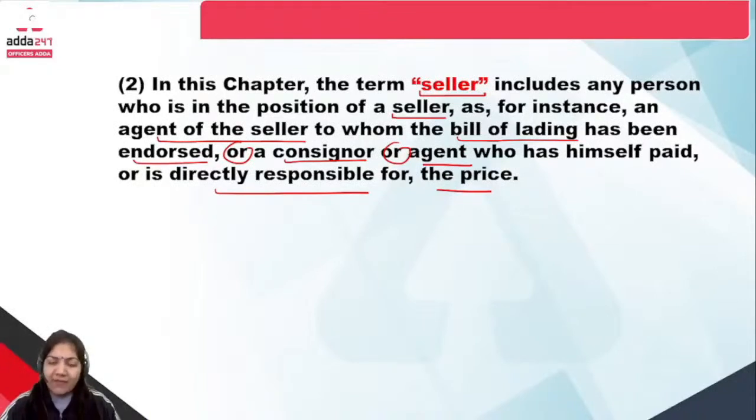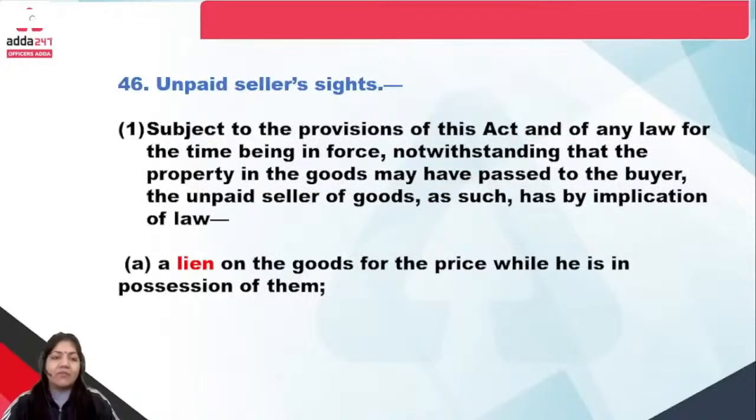I hope the definition is clear to all of you. Now, the main thing that we have to discuss is the rights of the unpaid seller. The right of the unpaid seller is towards the goods and towards the buyer.